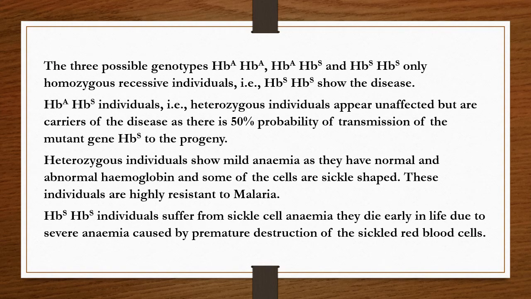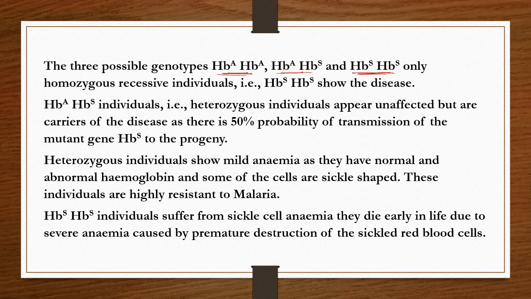So already we mentioned the genotypes in the previous slide. There are three possible genotypes. They are HbA HbA, that is normal hemoglobin, homozygous condition. HbA HbS, heterozygous hemoglobin. And HbS HbS, it is sickle cell hemoglobin or sickle cell red blood cell.